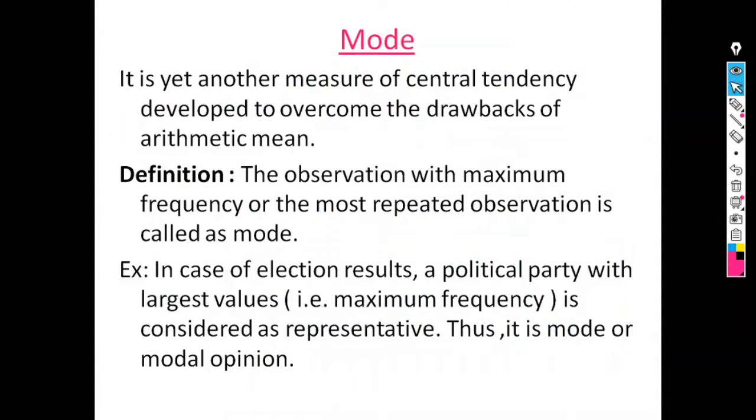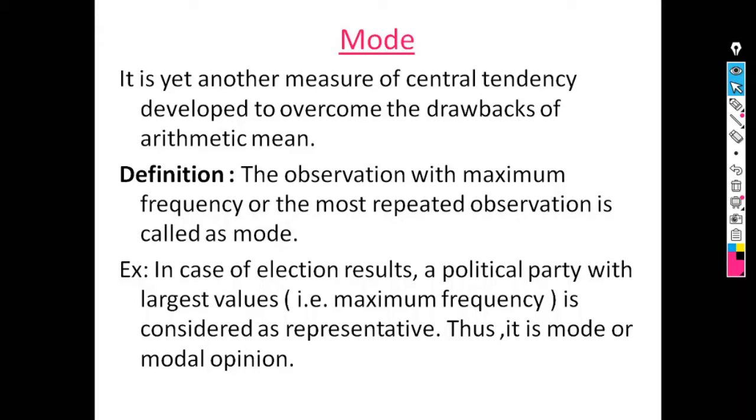Now the next measure of central tendency, to overcome the drawback of arithmetic mean, is mode, and the definition of mode is the observation with maximum frequency, or the most repeated observation is called mode. For example, in case of election results, a political party with the largest value, that means the maximum frequency, is considered as representative.